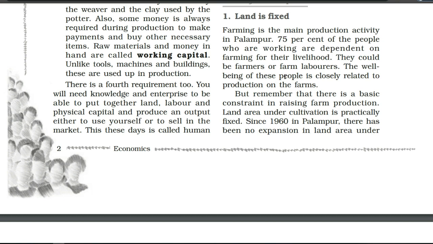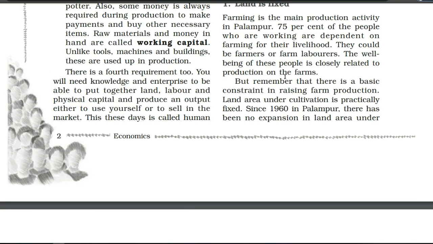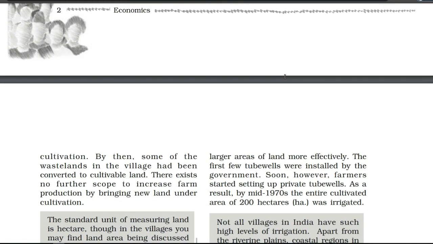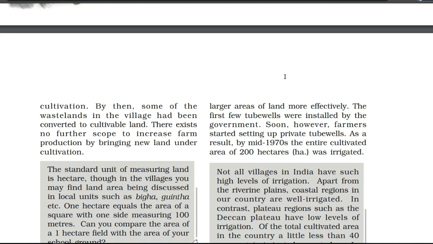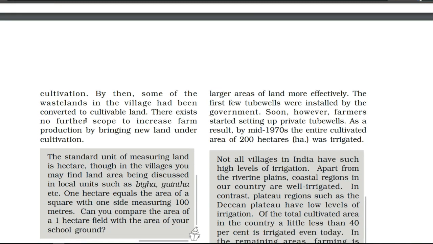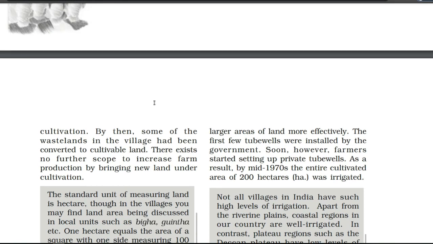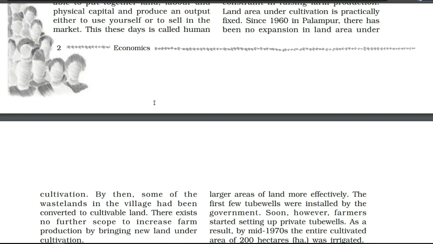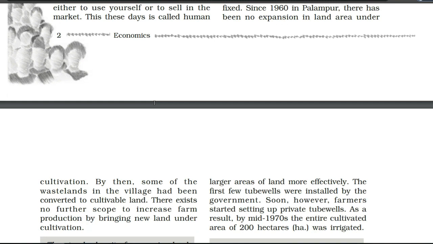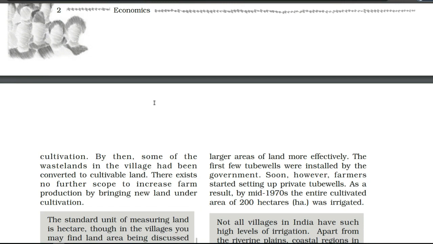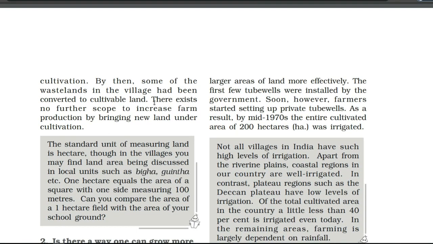After that, let's see what kind of composition the village Palampur has according to land cultivation. By then some of the wastelands in the village had been converted to cultivable land. Before 1960, most of the land was uncultivated because it was not fertile. But after that, an attempt was made to convert most of the land into fertile land so that it can be used for cultivation. Now, there exists no further scope to increase farm production by bringing new land under cultivation.